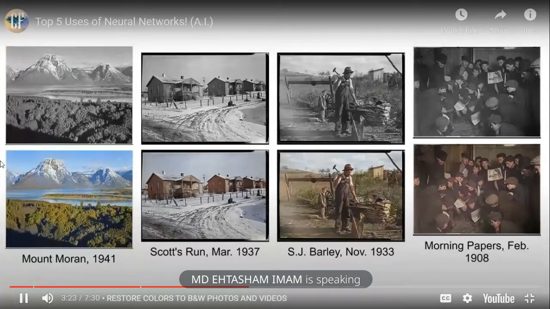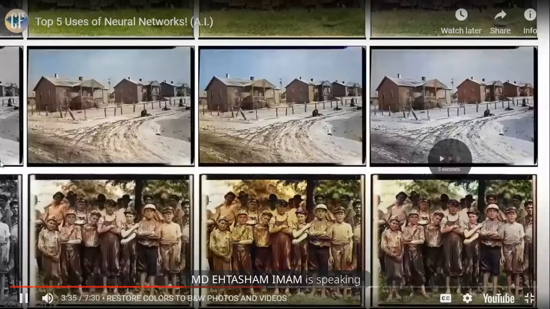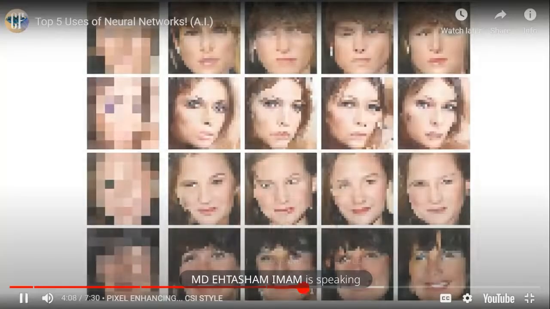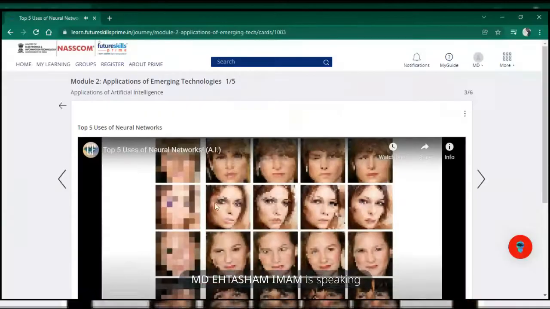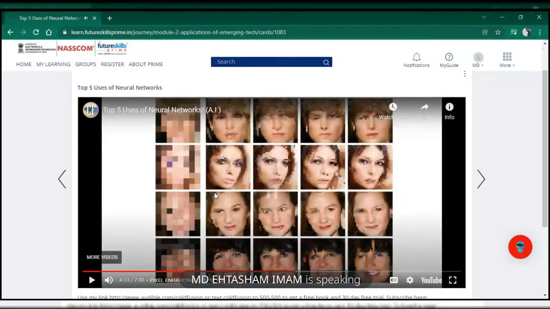Let There Be Color colorizes photos, much like what they do in movies and TV crime shows such as CSI. But now brain researchers have trained a deep learning neural network to take very low resolution images. Can you enhance it? This is to improve the image quality.